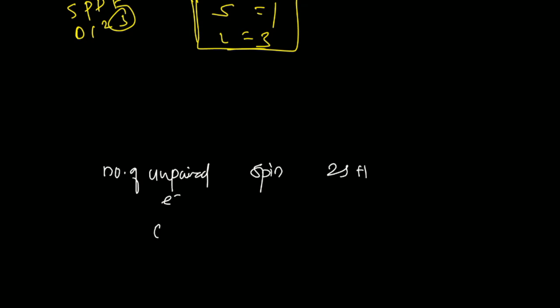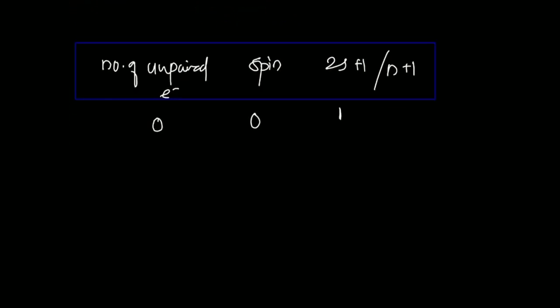So if your number of unpaired electrons is 0, your spin should be 0, but multiplicity should be 1. That can also be found with the help of that N plus 1.